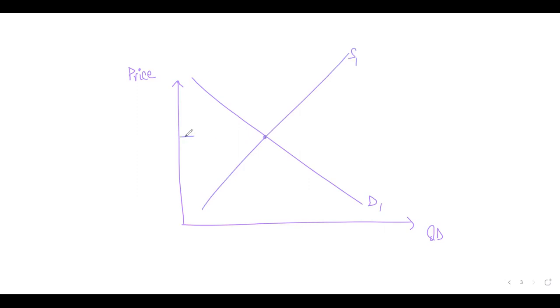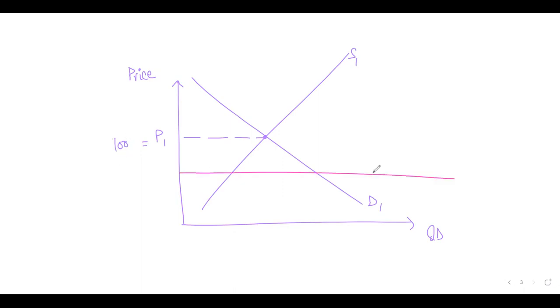Any confusion so far? Where the two intersect, that is your equilibrium price. Now have a look at this. If consumers are already paying 100 rupees per unit, right?